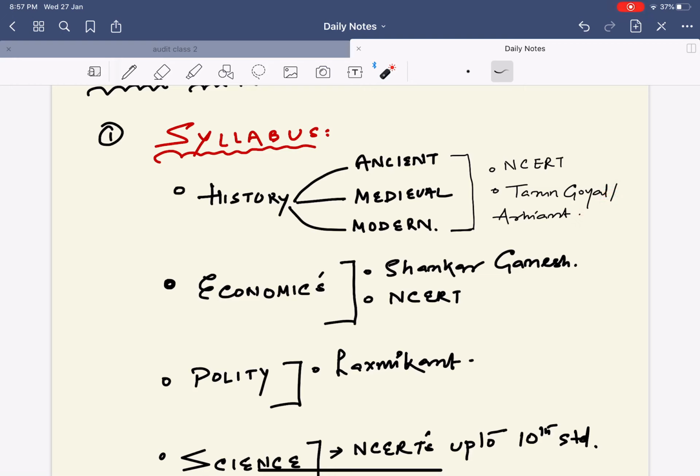But remember one thing: they also simultaneously went on with the test series, as a result of which they could gain more. So you should also be prepared thoroughly that if you're going for Tarun Goel and Arihant, you should also go for the test series. And if you've already completed the NCERTs and gone for the test series, so far so good, no issues with that.